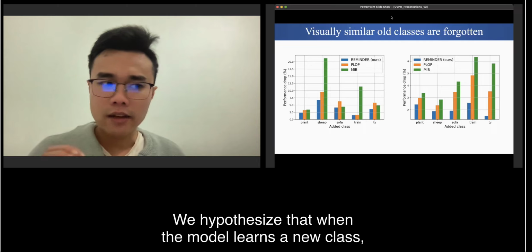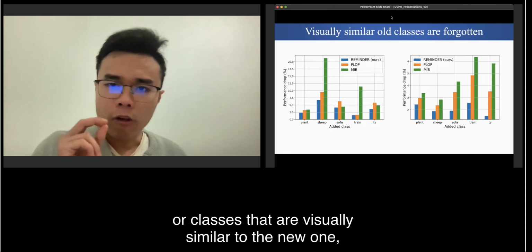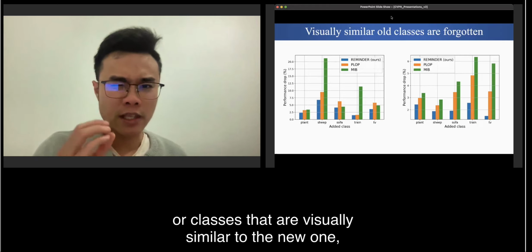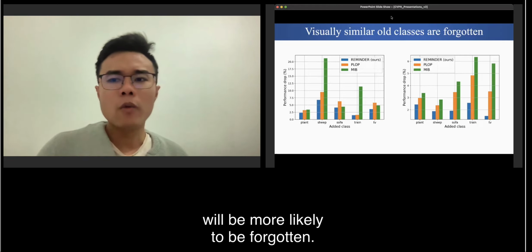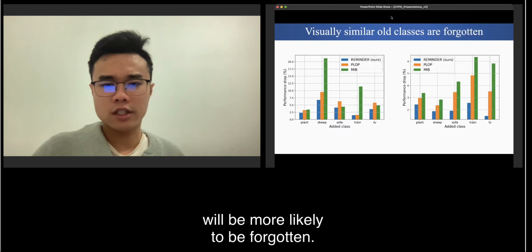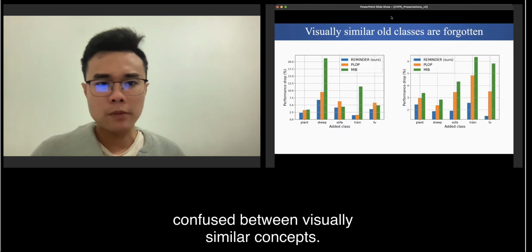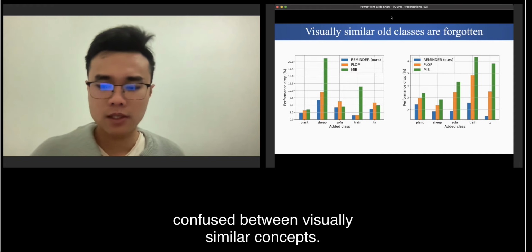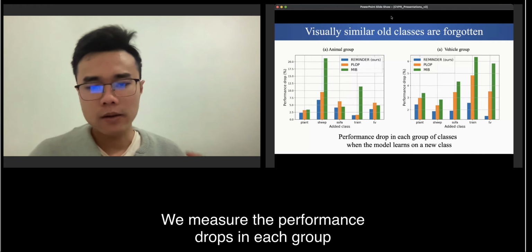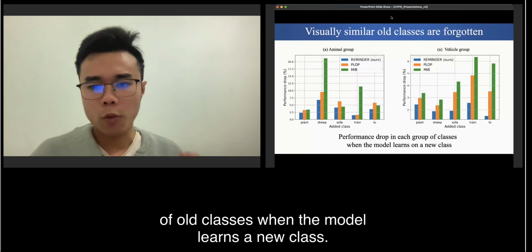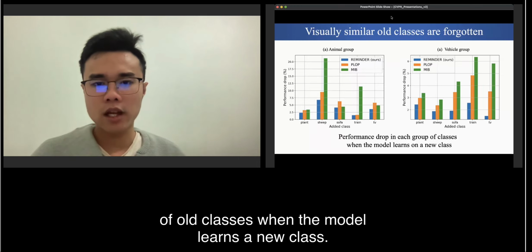We hypothesize that when the model learns a new class, all classes that are visually similar to the new one will be more likely to be forgotten, because the model might get confused between visually similar concepts. We measure the performance drops in each group of classes when the model learns a new class.